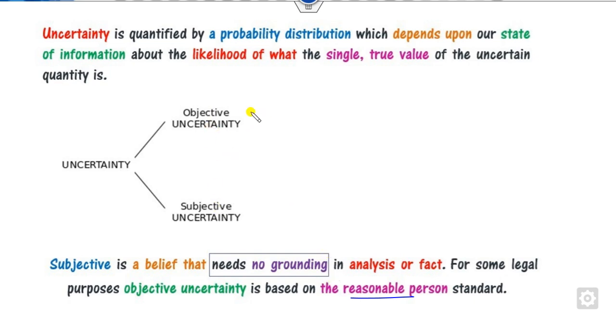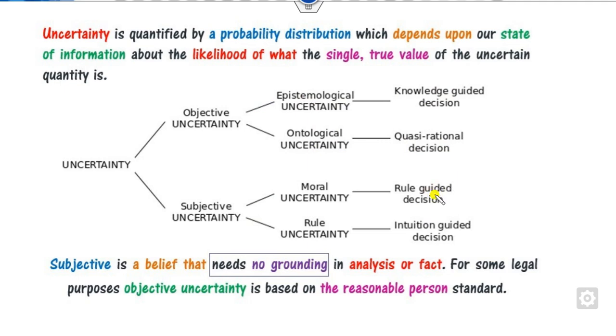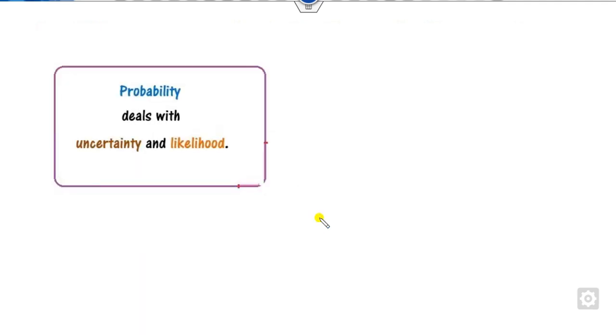Based on these two categories, they are again divided into various forms. One is called the knowledge guided decision, which is called epistemology, and the second one is the quasi-rational decisions. This subjective uncertainty is again divided into two categories. One is the rule guided decision and the second is intuition based, which is called rule based uncertainty. Based on this classification, we can deal with that.